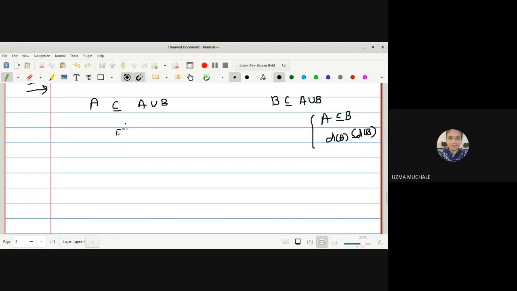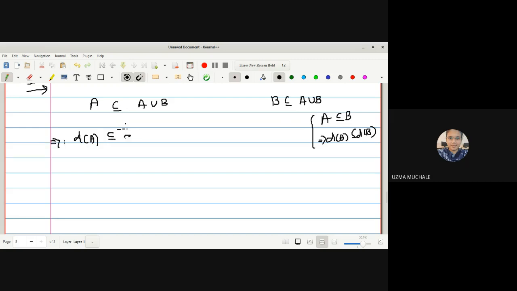Okay, so we can use this property. You can write "by second property," but don't write that in the exam, because they don't know what the second property is in your notebook. So you have to write this down: if A is a subset of B, then the derived set of A is a subset of the derived set of B. And hence we can write